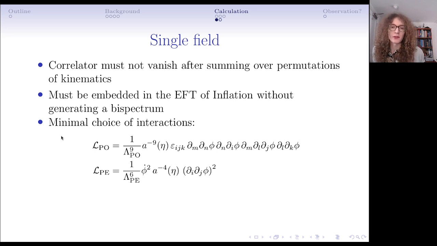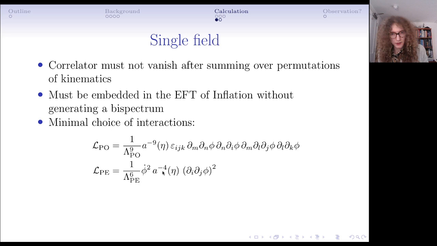So it turns out that a minimal choice of interactions that have these two properties are these. For the parity-odd vertex, we now have a dimension 13 operator. This turns out actually to be the smallest parity-odd operator in a single field. That's not zero. And in the parity-even case, we have something a little simpler. It's still a dimension 10 operator. And the choice of this is related to not generating a bispectrum and related to having the correct index structure on the loop to give a non-vanishing result, as in the correct set of derivatives on the loop to give a non-vanishing result. I'm not going to talk through the details of the calculation.